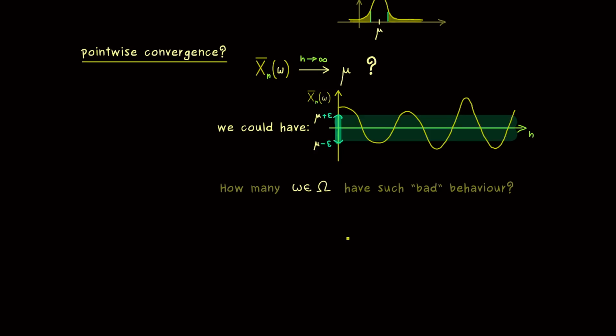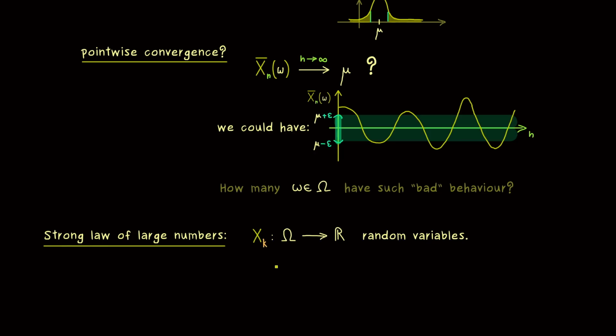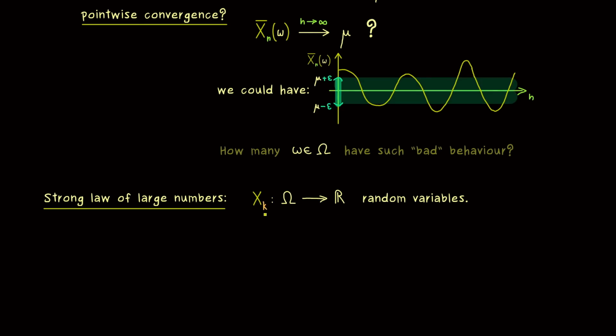In fact, the good thing is that the strong law of large numbers now tells us that almost none of the samples have a bad behavior. So you see, now we are ready for the formulation of the strong law of large numbers. And maybe a surprising fact is that we can use exactly the same assumptions as we have for the weak law. This means we take infinitely many random variables and we call them X_k.